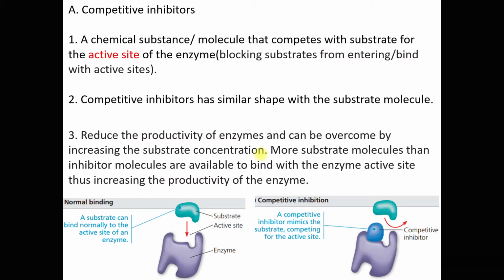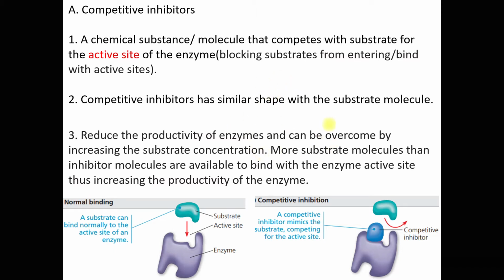But if a competitive inhibitor binds with the active site of the enzyme, we don't get the enzyme-substrate complex. So without the enzyme-substrate complex, there is no formation of products. So without formation of products, the productivity of the enzyme is reduced.